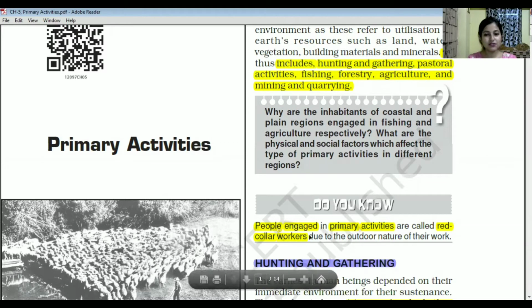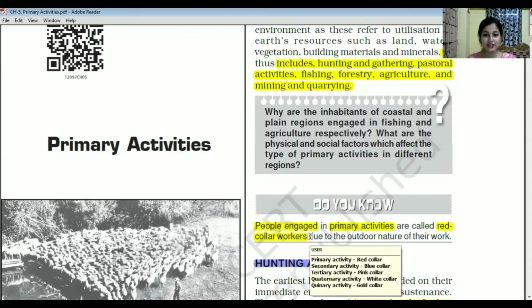Some other information I have provided here: the people engaged in secondary activities are known as blue collar workers, those associated with tertiary activities are known as pink collar workers, and those associated with quaternary activities are known as white collar workers. There is another type, known as quinary activity, and the people associated with this sector are known as gold collar workers.